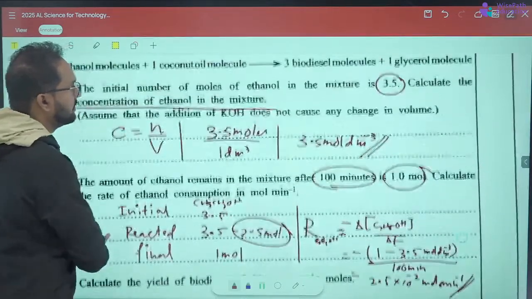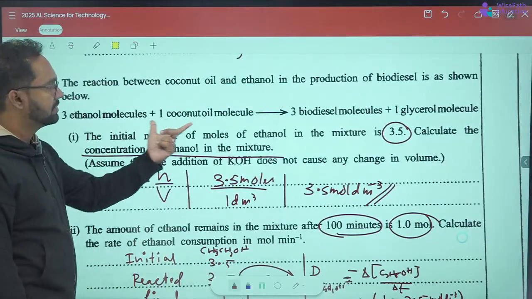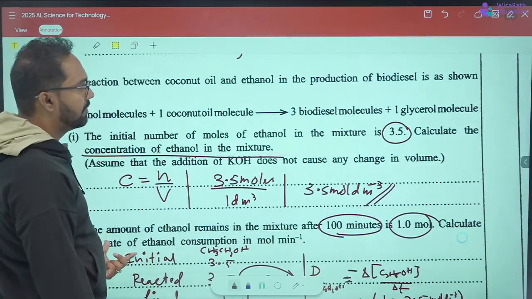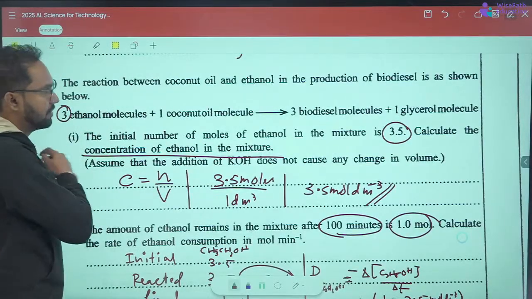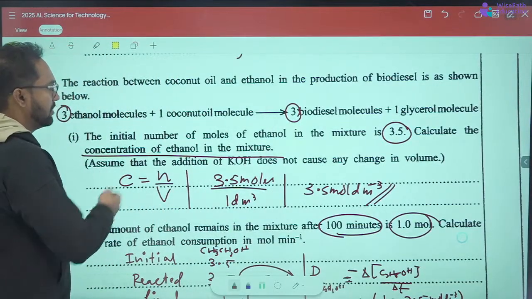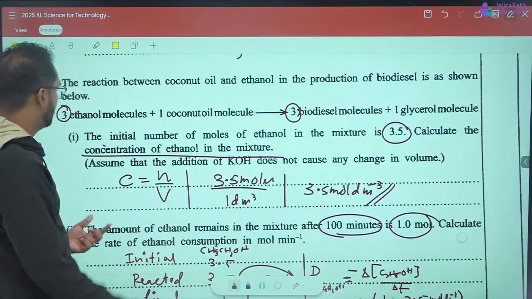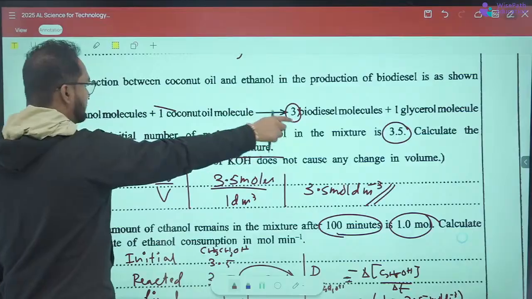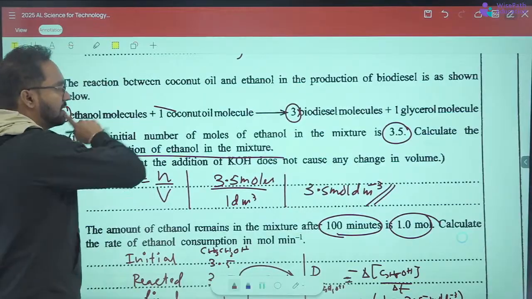As given, 3 ethanol molecules plus 1 coconut oil molecule gives 3 biodiesel molecules. So as per the chemical formula, the stoichiometry of consumption of ethanol and production of biodiesel is 3 to 3, which is 1 to 1. So if 1 mole reacts, 1 mole is produced, right? That is the stoichiometric ratio. If 3 of this reacts, 3 of this is produced, which means if 1 reacts, 1 is produced.